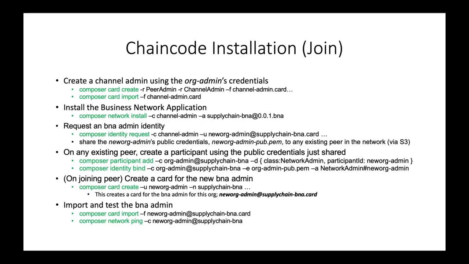Installing the chain code on subsequent peer nodes also starts with creating the channel admin and using it to install the chain code. Since the network is already started, this command is omitted. It was the start command that created the network administrator for the initial peer node. So for subsequent nodes, there's a different process for creating this administrator. This process involves the cooperation of an existing administrator from another organization who will sponsor the new network admin. Once this is done, the new network admin can be imported and used to connect to the running network.